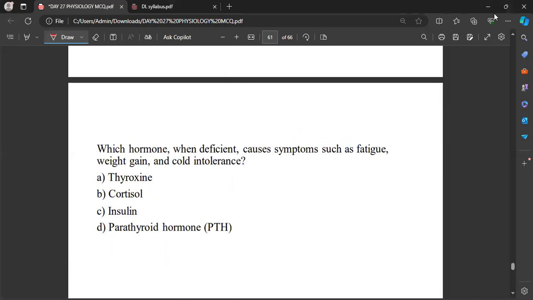Okay. Now, which hormone, when deficient, causes symptoms such as fatigue, weight gain, and cold intolerance?